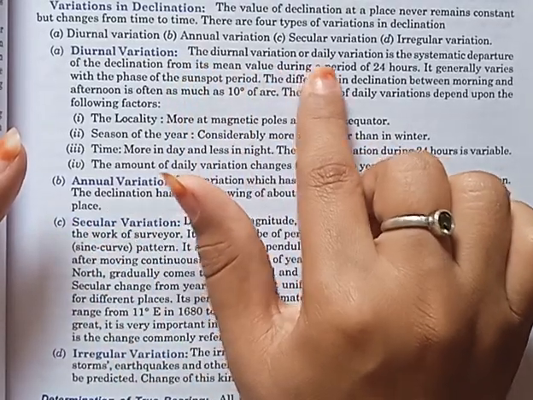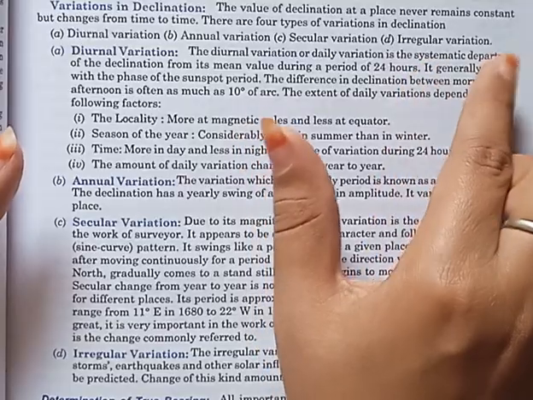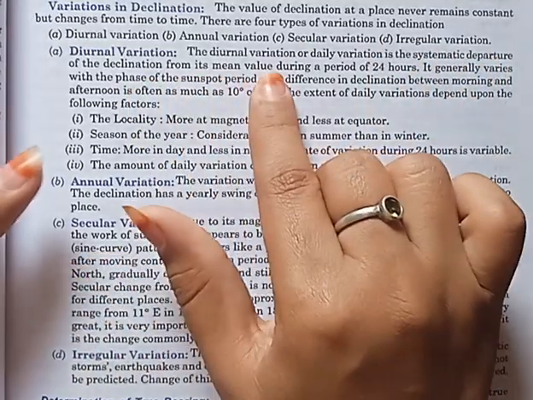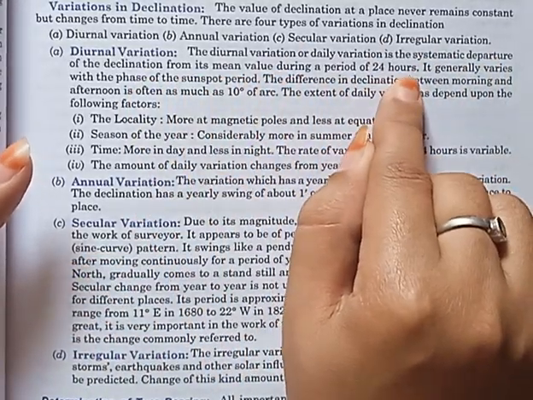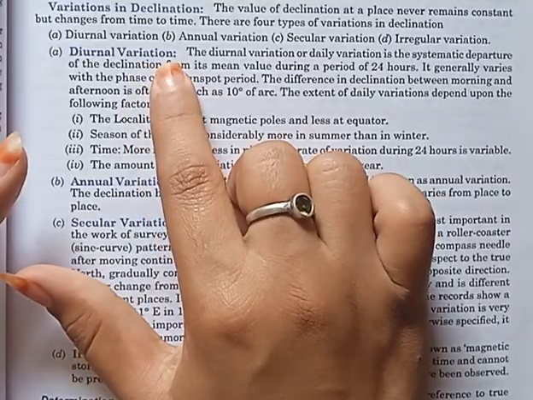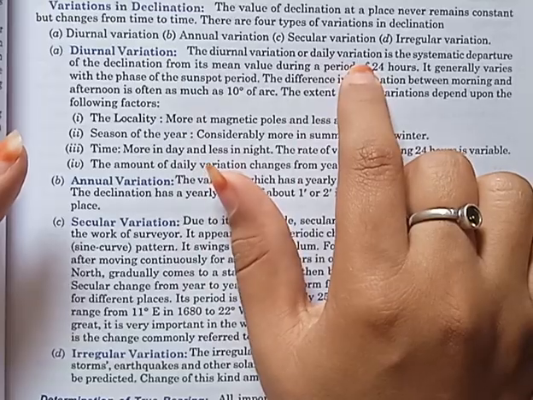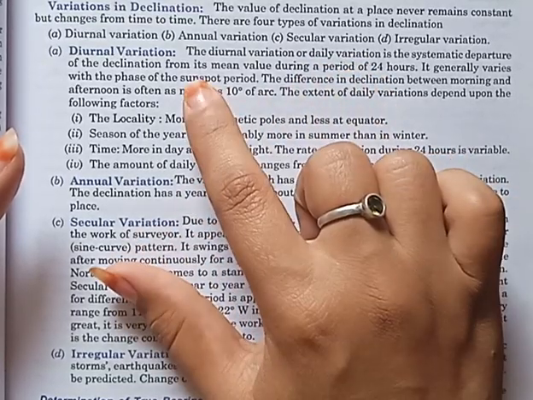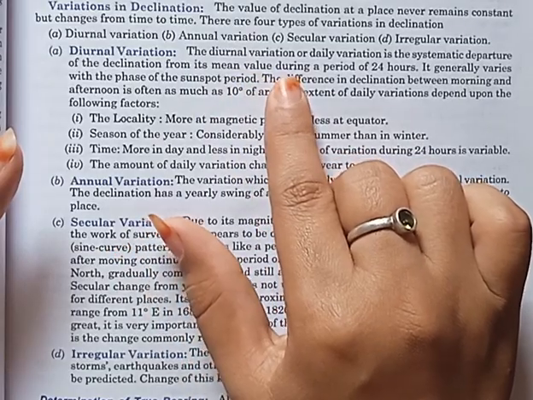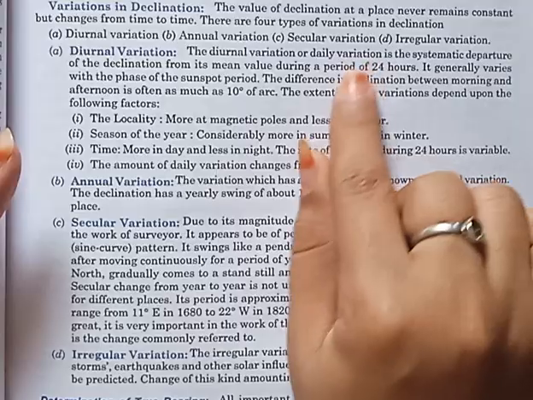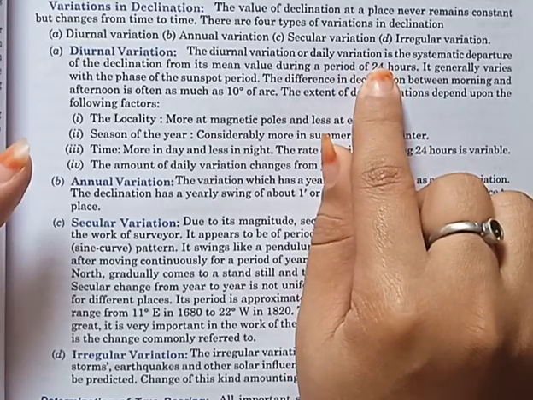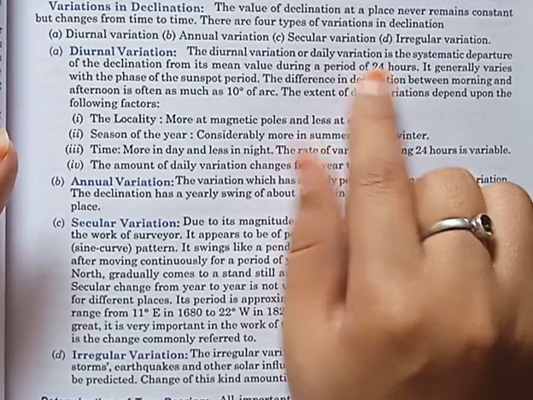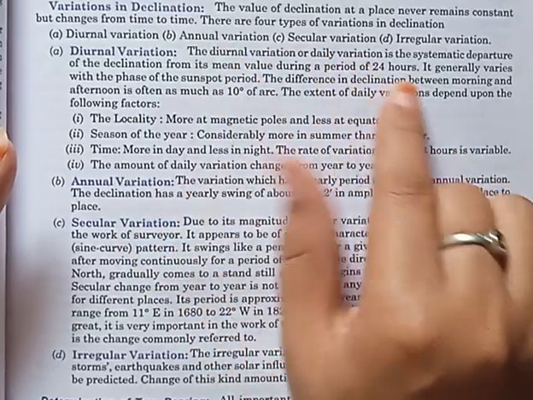The diurnal variation, or daily variation, is a systematic departure of the declination from its mean value during a period of 24 hours. So what is the other name for diurnal variation? It is also known as daily variation. Whenever the declination departs from the mean value over a period of 24 hours, that is, for one day, such a variation is considered diurnal variation or daily variation.